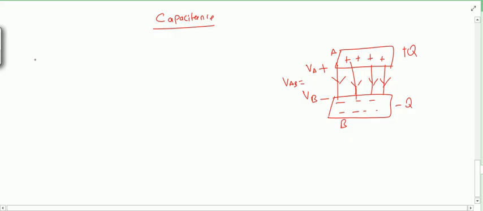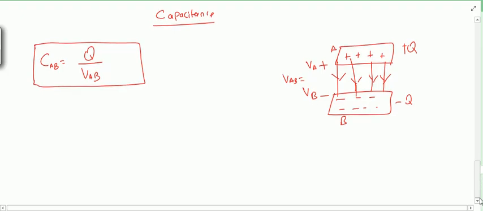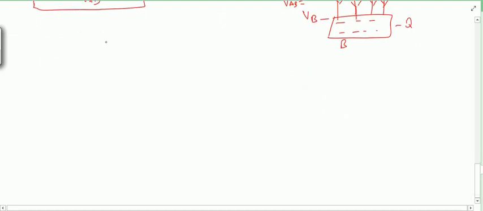Capacitance between these two plates is defined as the total charge on either of the plates divided by the potential difference between them. This will be the value of capacitance. This is the definition of capacitance. Using this, you can find the capacitance of different configurations.